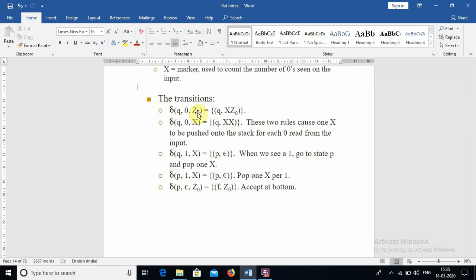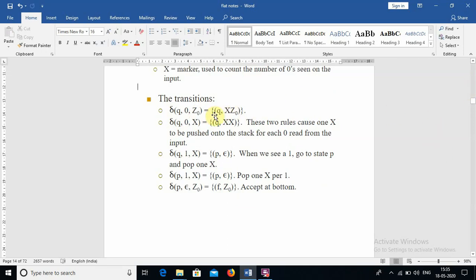Okay, then later we can push Z0 into the stack, and later on we can put input symbols from the input string. Okay, so then we can perform the push and pop operations.